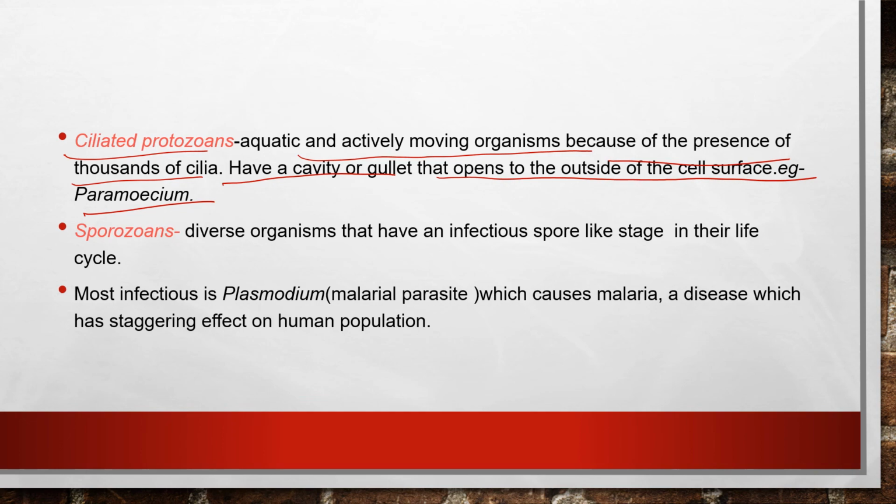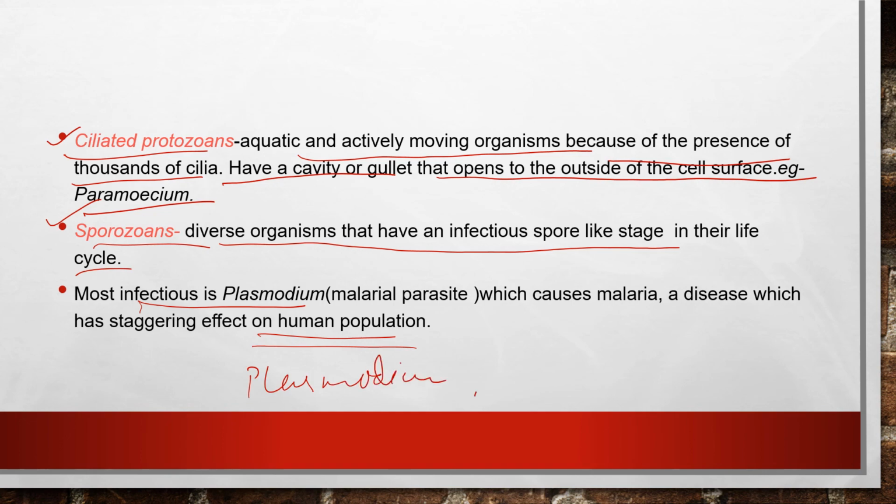After amoeboid, flagellated and ciliated protozoans, the last one is the sporozoans. These are diverse organisms that have an infectious spore-like stage in their life cycle. The most infectious is Plasmodium, which is Plasmodium vivax. We all know it is a protozoan, the malarial parasite which causes malaria, a disease that has a staggering effect on the human population. So these are all protozoans.